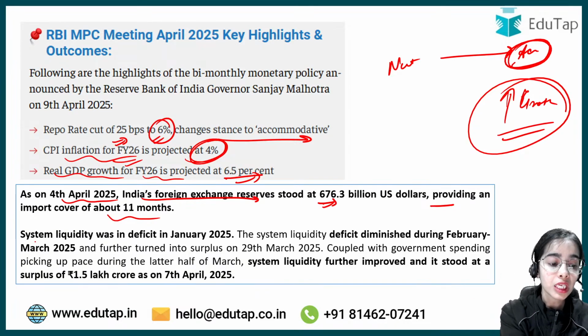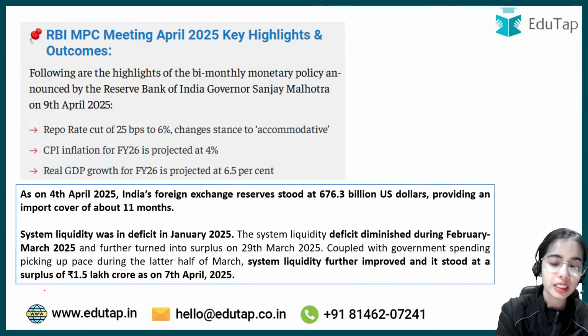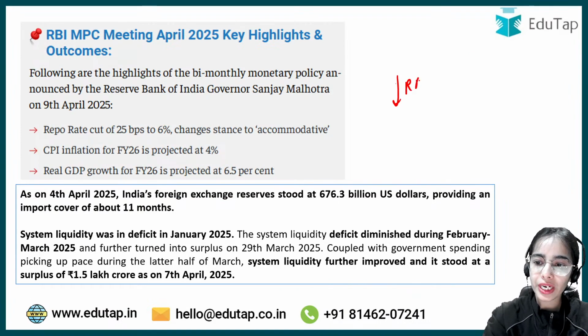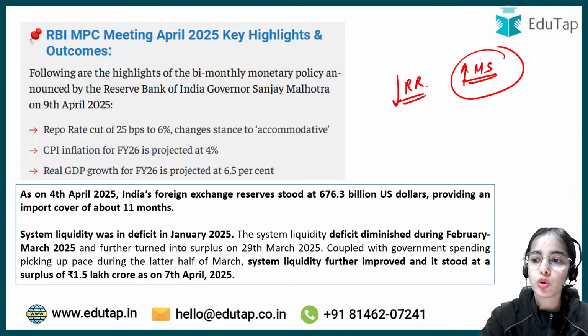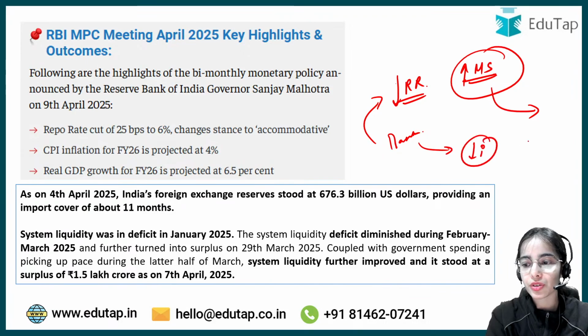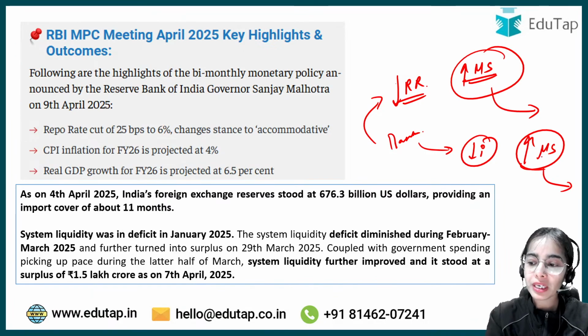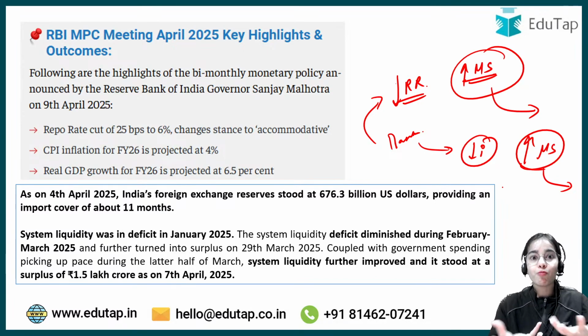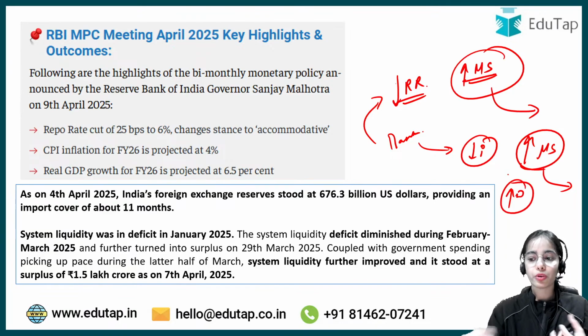Now, system liquidity. Many of you are saying that if the repo rate is reduced, there will be more money supply in the economy. At the lesser repo rate, the banks will take loans at the lesser repo rate, so banks will provide loans at a lesser interest rate. So more people will take loans, and more money will flow in the economy. More money means more demand, so prices can start increasing.